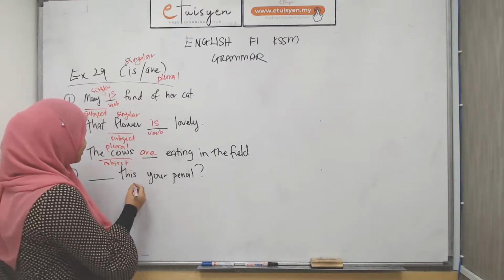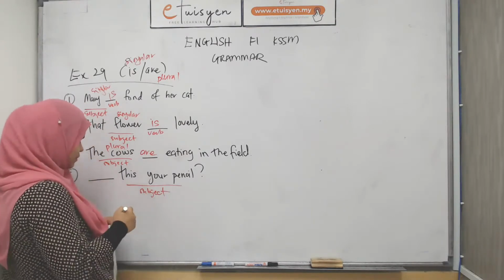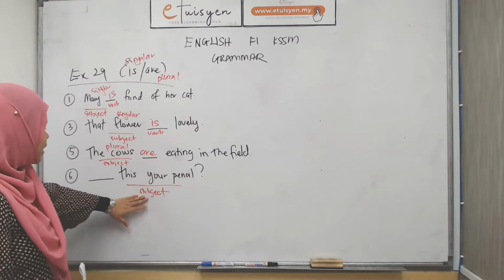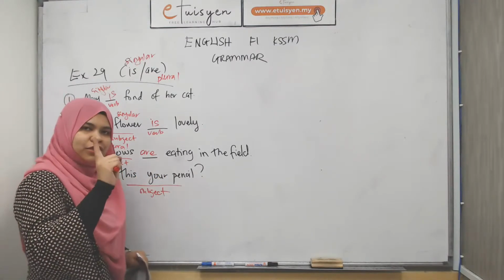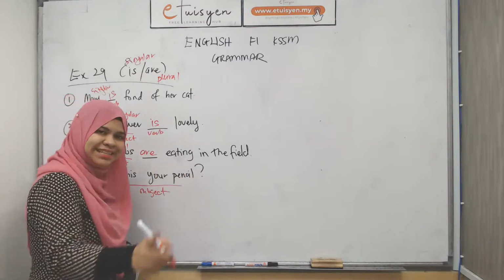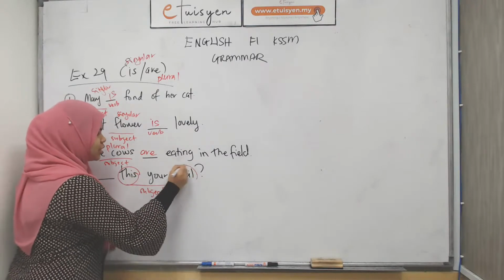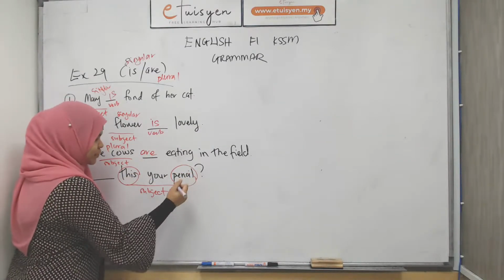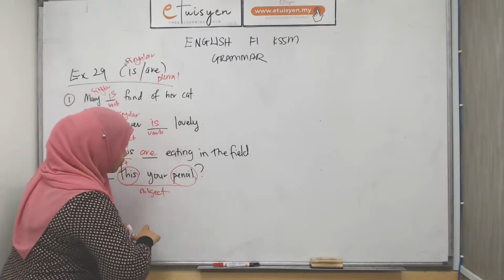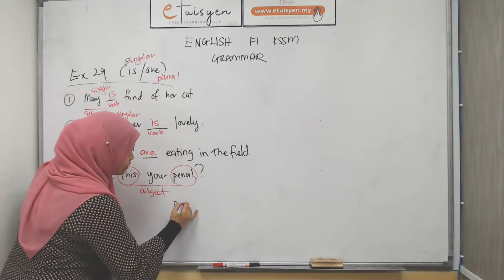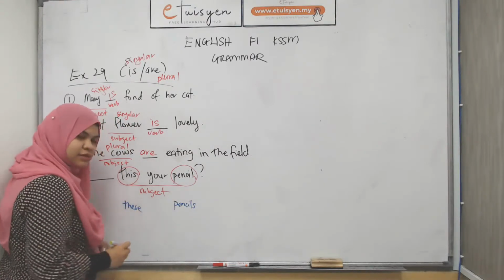The whole thing. Okay, so this is your subject. Because this is your pencil, meaning satu sahaja, right? It's not your pencils. And here, nampak kat sini pun ni pun dah singular, ni pun singular. Kalau this is, contoh lah, kita tukar kata lain lah, lebih. If this is pencils, this has to be changed to this.